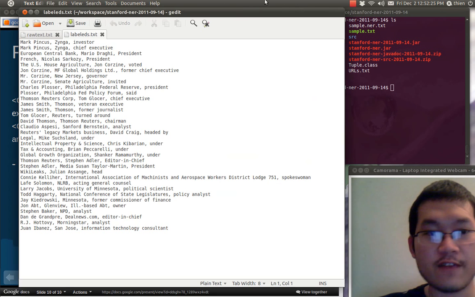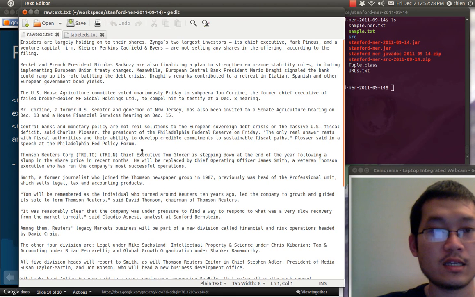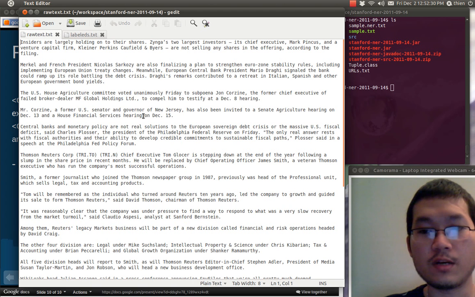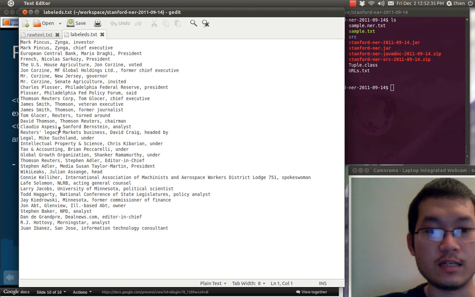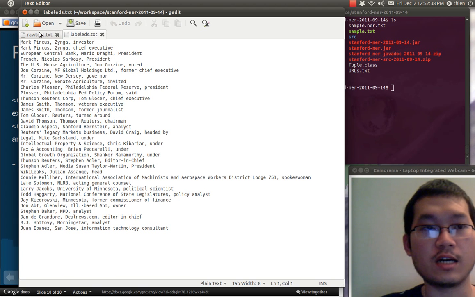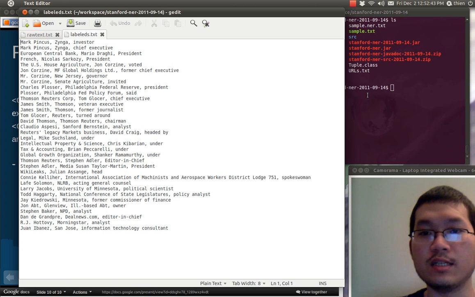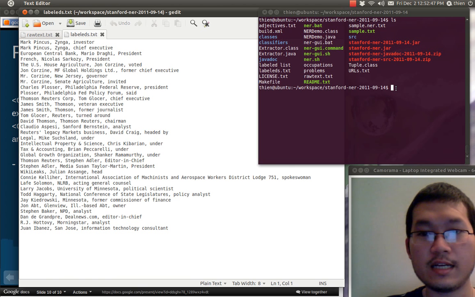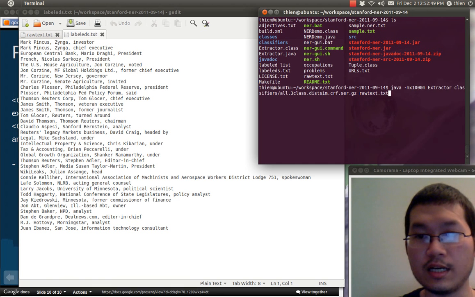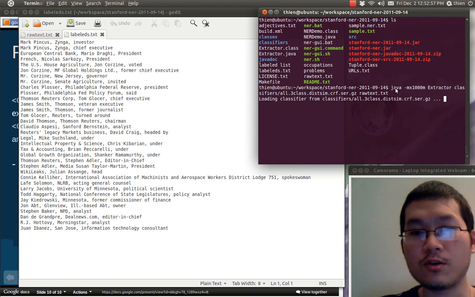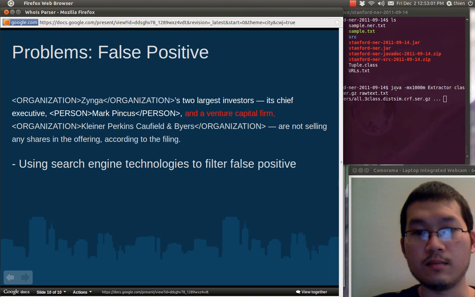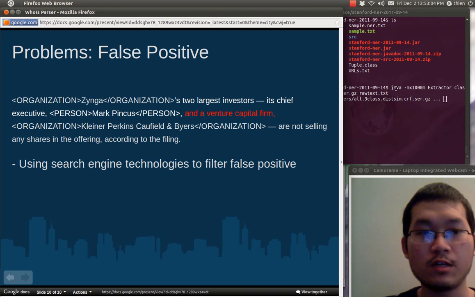So here we have a raw text which is extracted from some website. The label is manual: we manually interpret those raw texts and then create a label set, which is the correct set that will be compared to the result of our tool. And we're going to run the tool against the raw text. Okay, it needs some time to load the classifier and interpret the result.